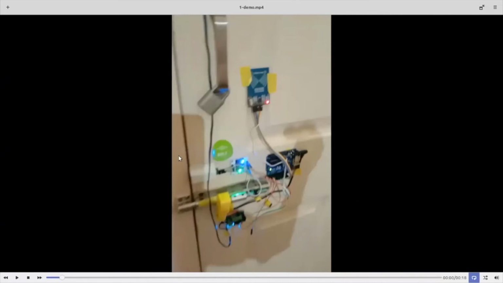So in this video, you see that I was able to go to the other side of the door, and once I close the door, the motor automatically locks itself.